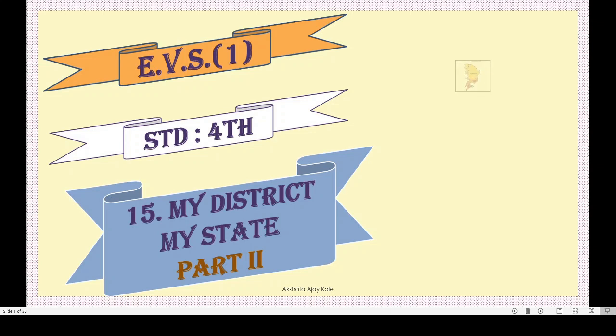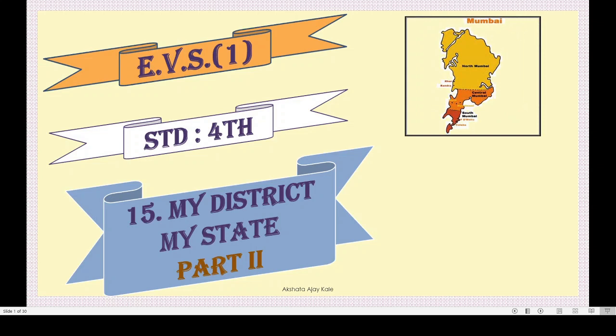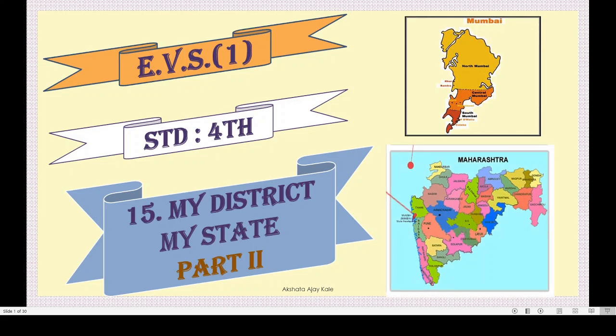In that we learnt about the name of our district, that is Mumbai, and about the state, that is Maharashtra. Isn't it? We will take a quick recap of the last portion and we will move to our today's portion.